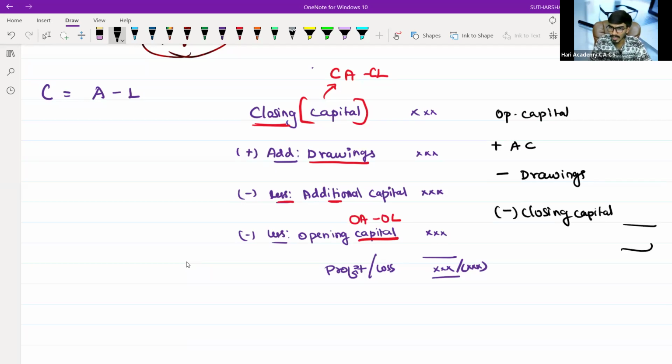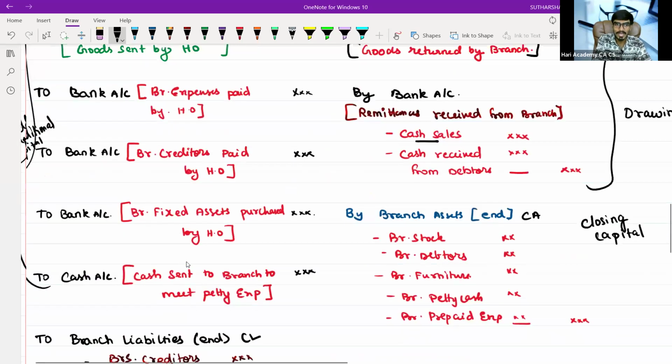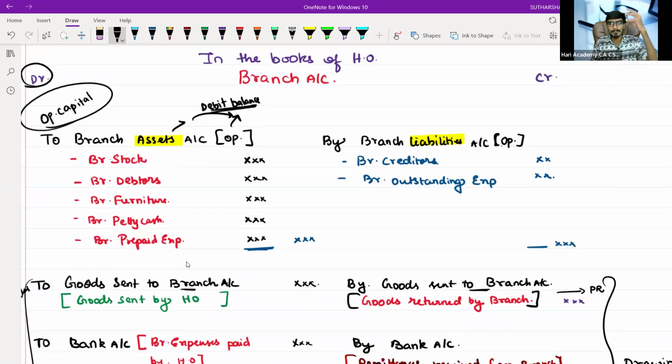Now we are arriving at profit or loss. Basically, you can also see this as opening capital plus additional capital minus drawings minus closing capital will give you the profit or the loss. This is a second perspective of seeing that particular branch account.